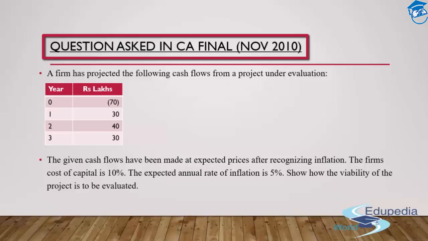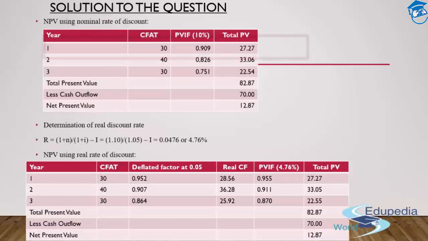And once I get the real cash flows, I'll multiply them with the present value interest factor of the real rate of return, the real interest rate, and not with the nominal one. And I'll get to know whether I should go ahead with the project as far as my real cash flows are concerned. And this is how this question will be solved. Are you guys clear with that? Cool. Let's go ahead with the solution now. Now you'll get the perfect understanding of that.